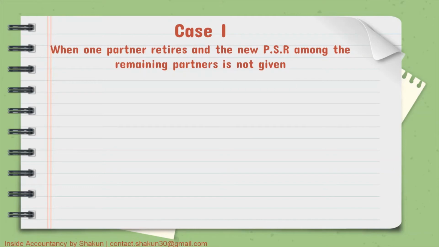Case 1, when one partner retires and the new profit sharing ratio among the remaining partners is not given. So what happens here? When one of the partners is retiring and the new ratio is not given, in that case, new ratio can be ascertained by striking out the share of the retiring partner. I will take an example to make this more clear to you.